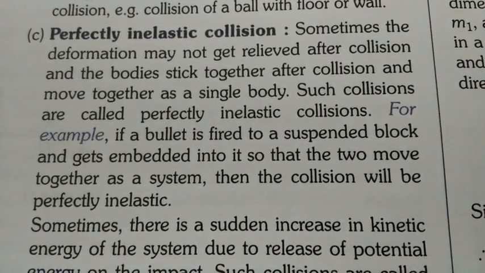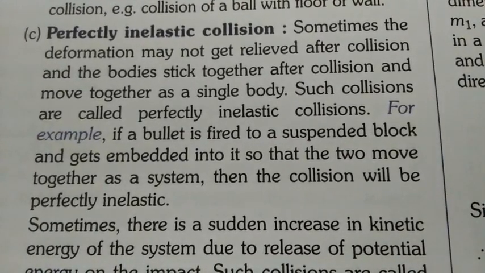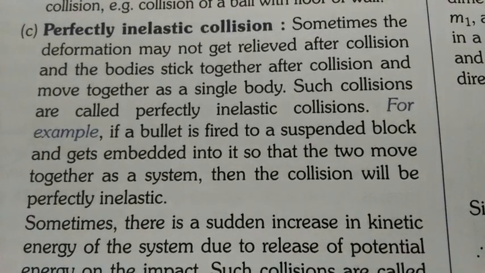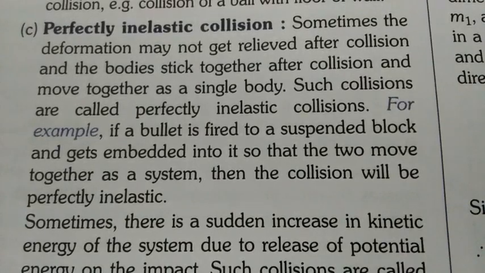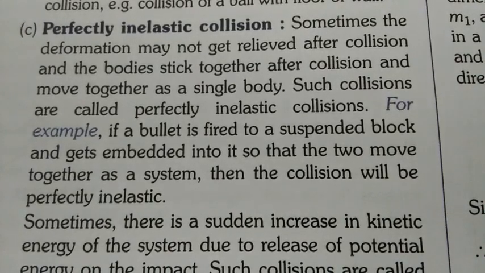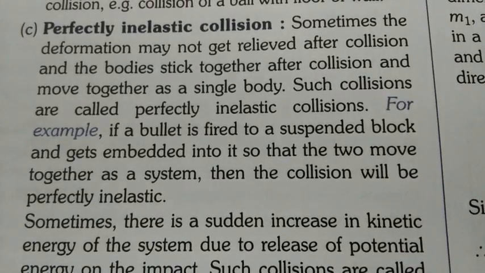Now, one additional type is also there, that is perfectly inelastic collision. Sometimes the deformation may not get relieved after collision and the bodies stick together after collision and move together as a single body.